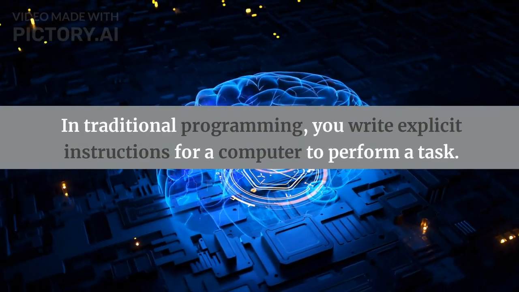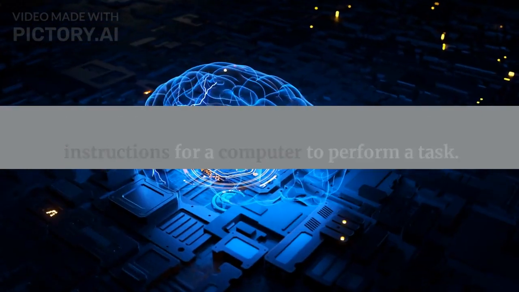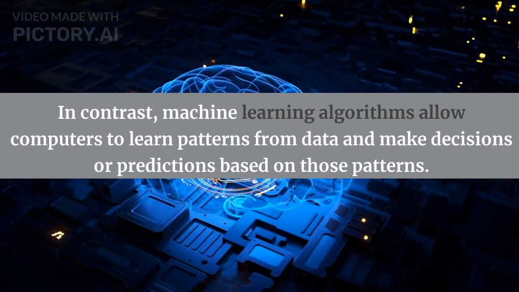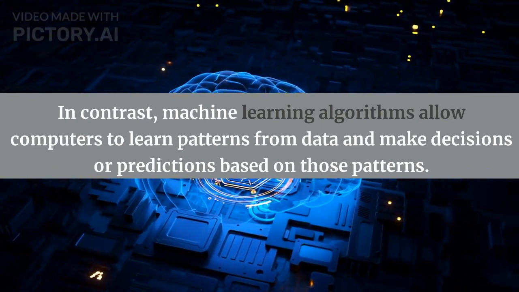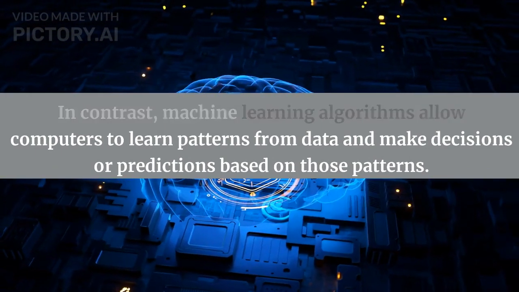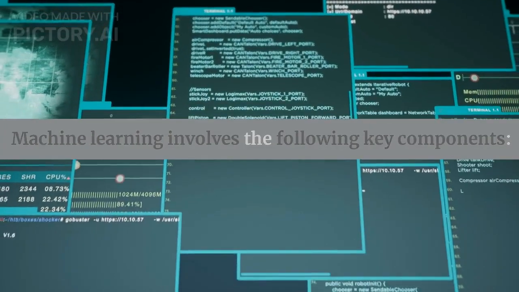In traditional programming, you write explicit instructions for a computer to perform a task. In contrast, machine learning algorithms allow computers to learn patterns from data and make decisions or predictions based on those patterns. Machine learning involves the following key components: data.